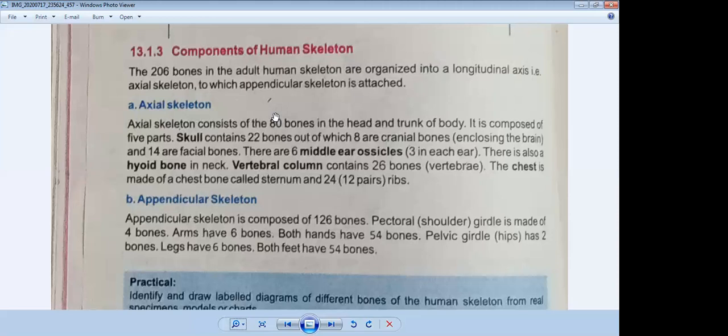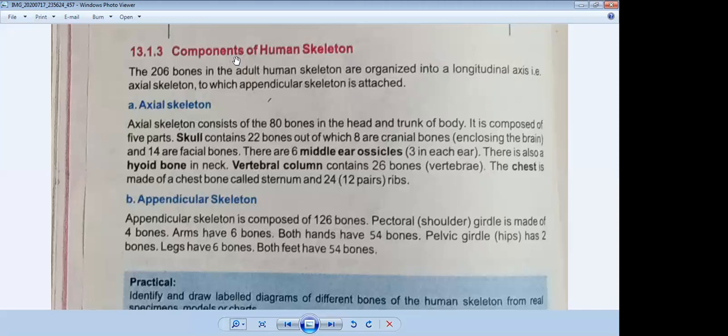So now we will discuss the components of the human skeleton. If you see the previous page of page number 59 of your book, in the box one thing is given: babies are born with about 300 soft bones. Some of these bones later fuse together so that the adult skeleton has 206 hard bones. When a new baby is born, it has 300 soft bones inside its body.